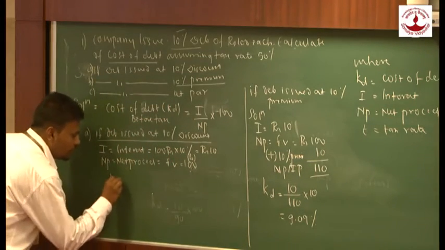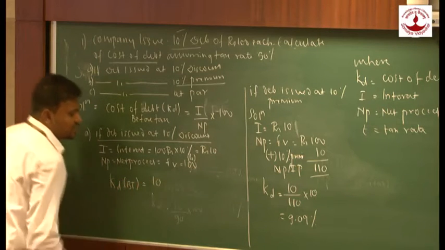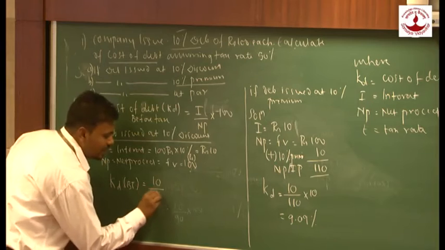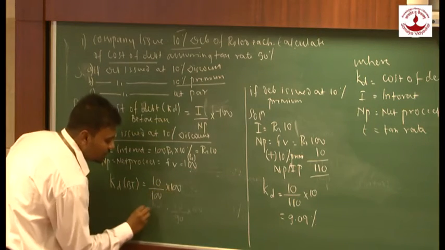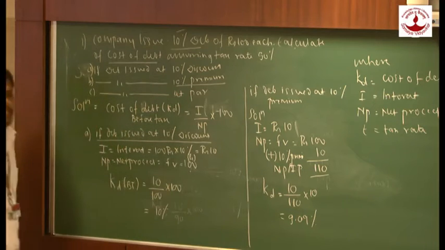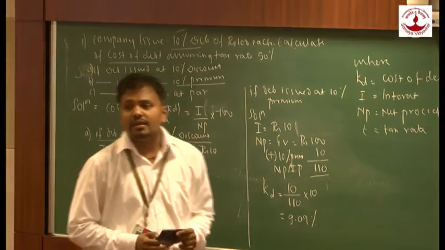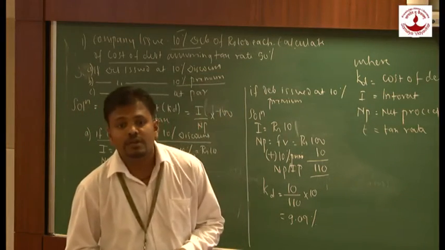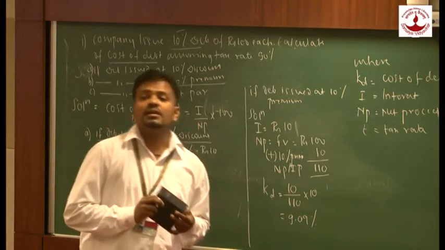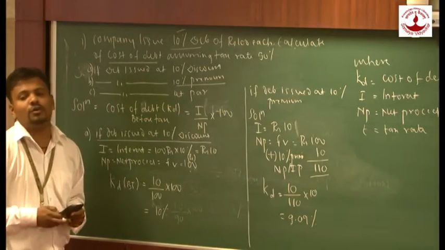Let us see now how we are going to calculate KD in case before tax. What is my interest? It is 10 upon 100 into 100. So what is my KD? My KD would be 10%. Is it fine? So this is how we are going to calculate KD in case of irredeemable debt before tax.